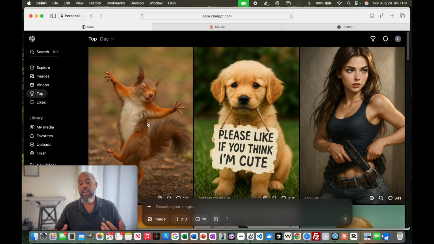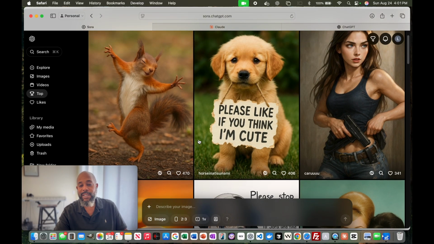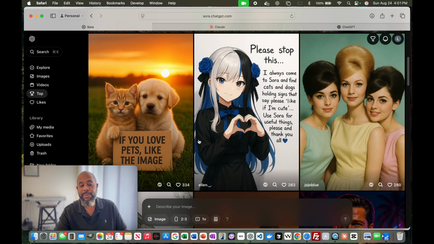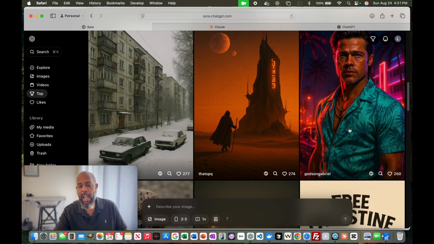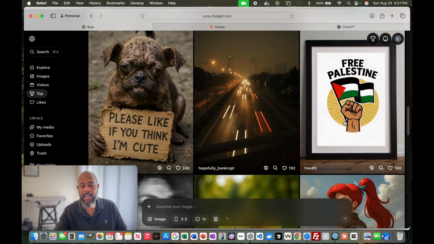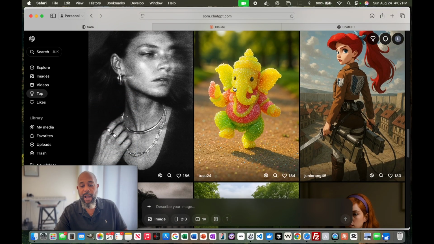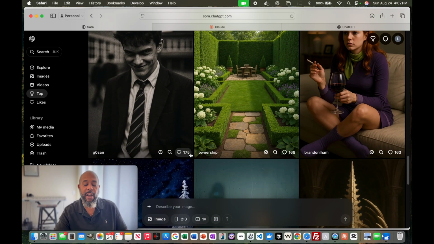Let's look at the top category. The top category shows you some of the images that have gotten the most likes or the most notoriety. So here's a squirrel, that's pretty cool. Here's this dog. Very interesting. There's, I think, Brad Pitt, but kind of in a Vice City setting. There's a gummy elephant made from gummy bears. So very powerful from what you see. And this is just images right now.